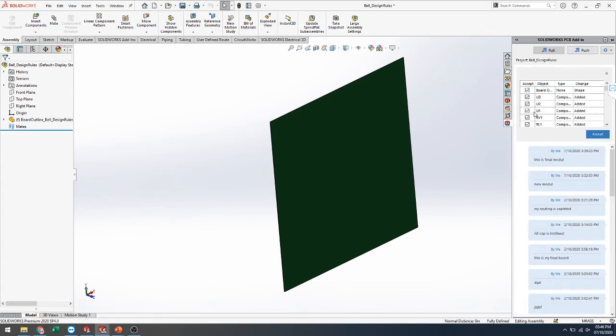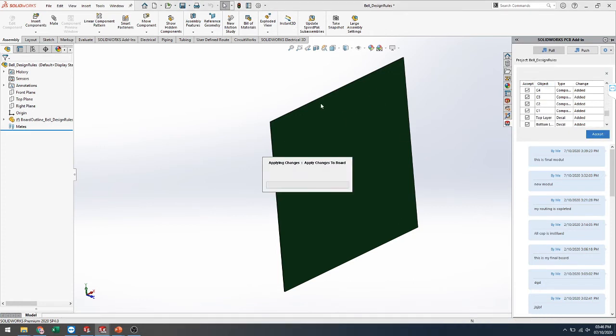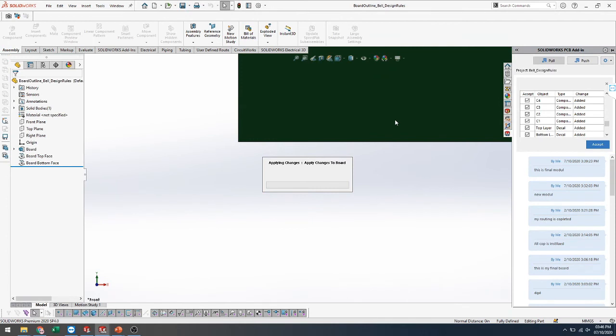See, all the components are listed. Just accept it, and it will automatically change.